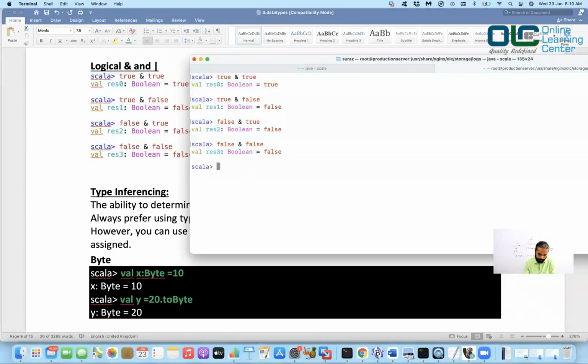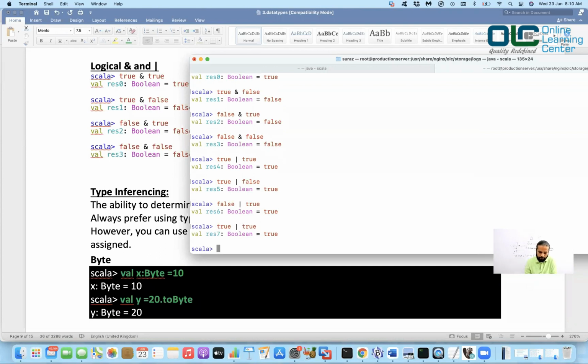Do the same thing. I'll go from here: true or true, right? So true or true, any one is true, so it is showing you true. And again, I'll say true or false, right? This will give you true. That also means false and true should give you false, or true should also give you true. And then you say true and true, that should also give you true, right?